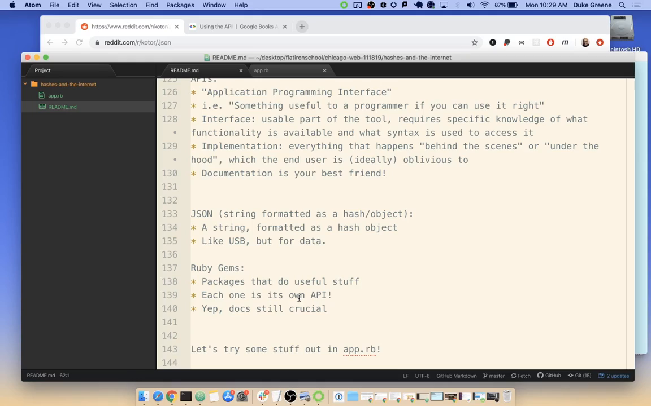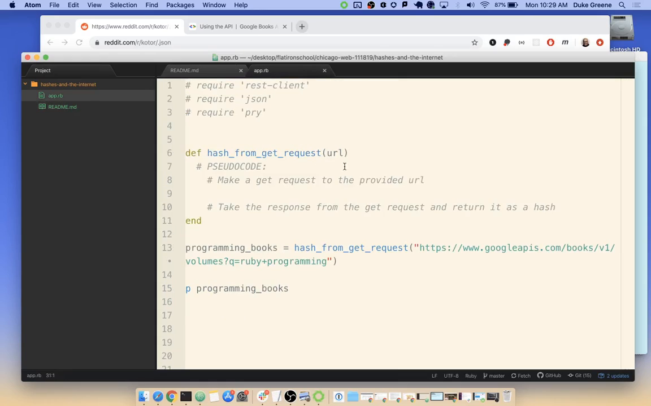That's the interface that we can use to pass in a URL and talk to a server. And let's go into this app.rb and look at some stuff. So first of all, I want to turn these on. I've got REST client, JSON, and pry. These are three Ruby gems that I think are going to be useful.